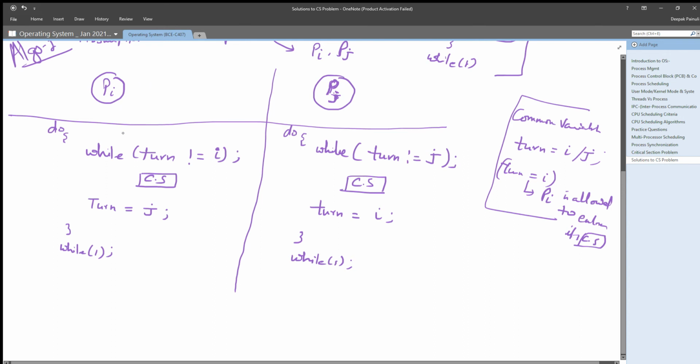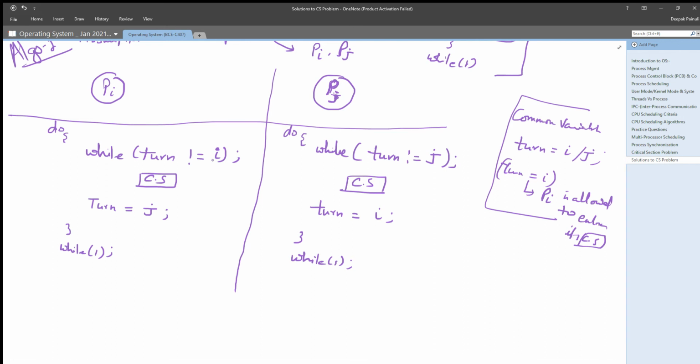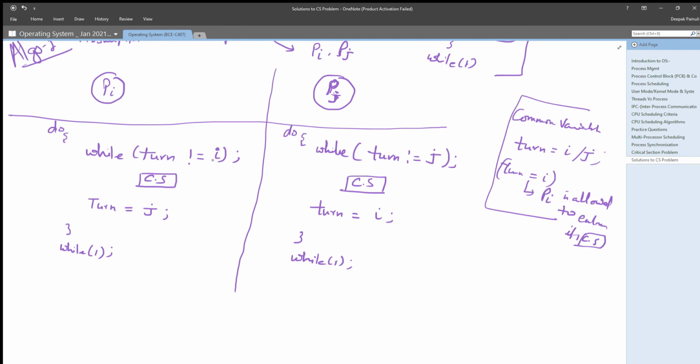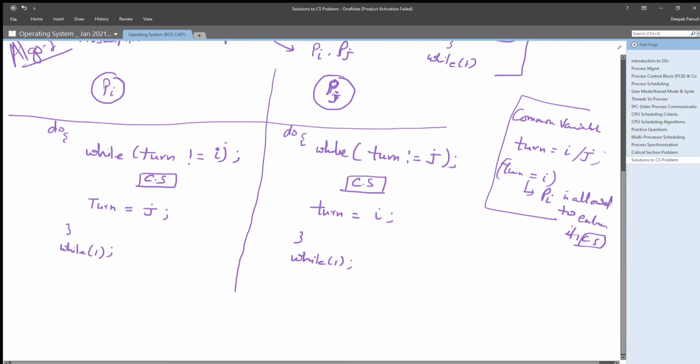So if at any time the value of turn is equal to i, that means Pi is allowed to enter its critical section, right? And if turn is equal to j, that means process Pj is allowed to execute its critical section, right? So to understand it better, I am writing both the codes in parallel, so that you will understand how this is working.